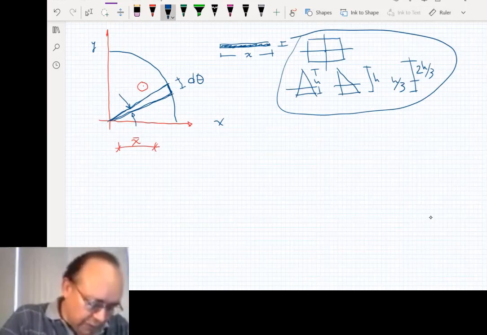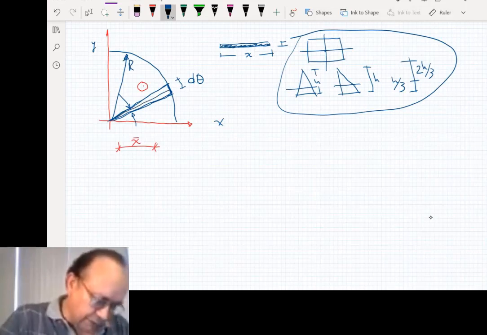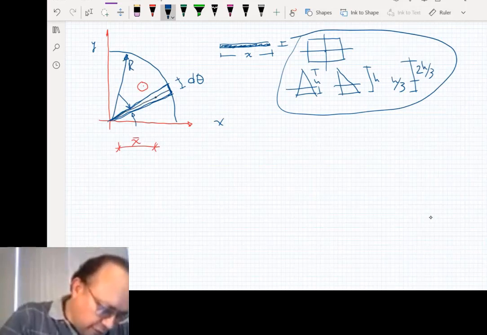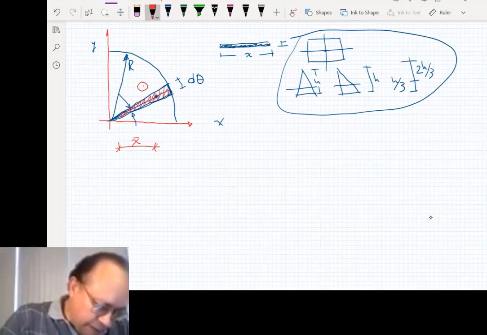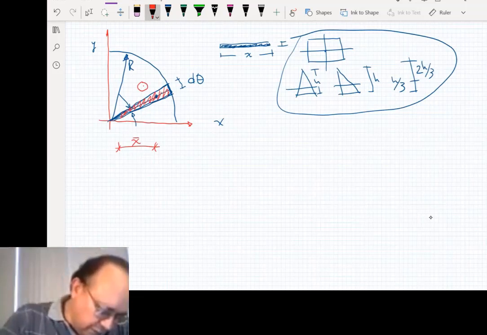So that would be the base of the triangle, and the radius will be the height of the triangle, this distance here. So we know that the center of gravity of that little area that I'm shading here in red is at two-thirds of the radius. So this distance from here to here is 2/3 of the radius.